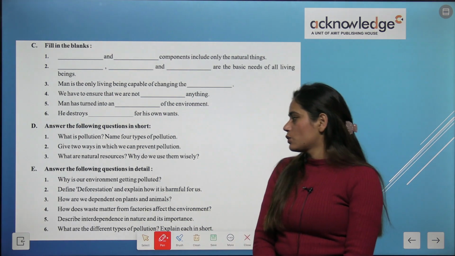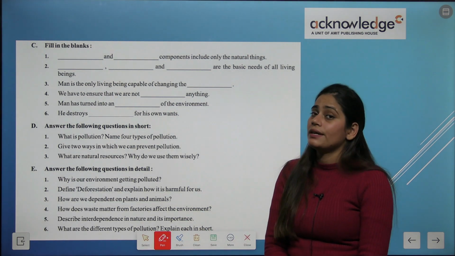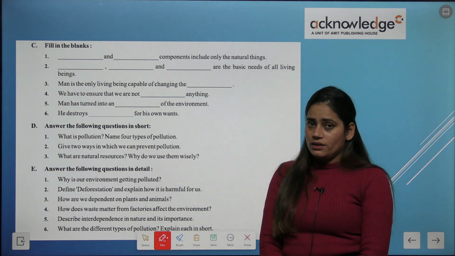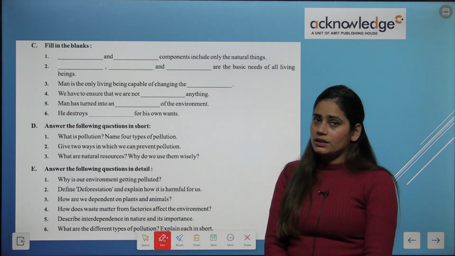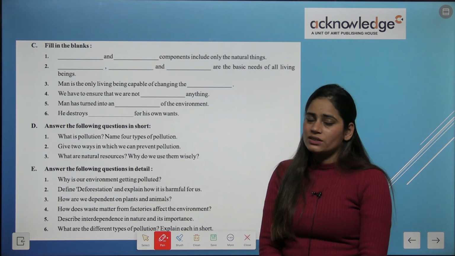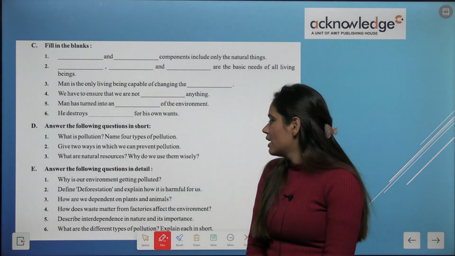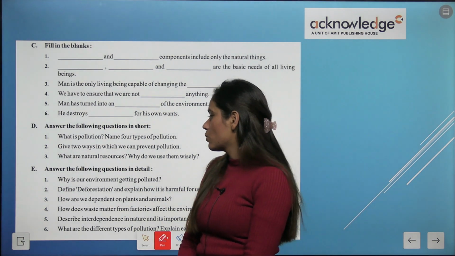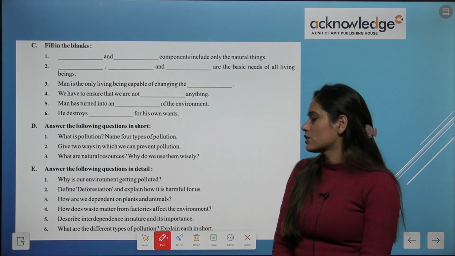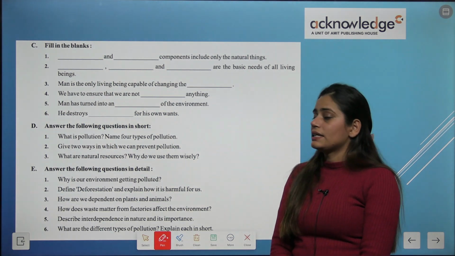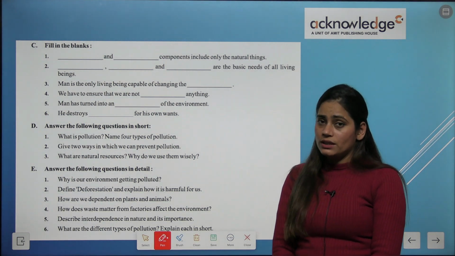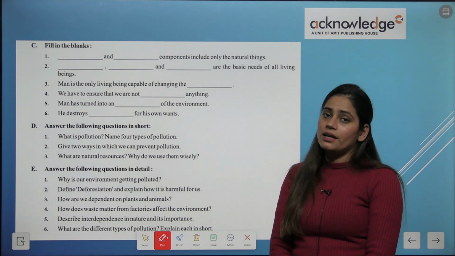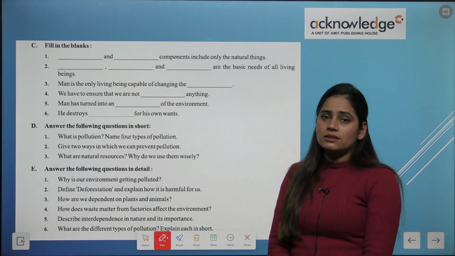What are natural resources? Why do we use them wisely? So what are the natural resources? There are a lot of things. There are like plants, animals, water. Okay, and why do we use them wisely? Okay, you have to answer this. Now come to the long questions. Why is our environment getting polluted? So what do you think, in this chapter you have learned many reasons there, that because of those reasons